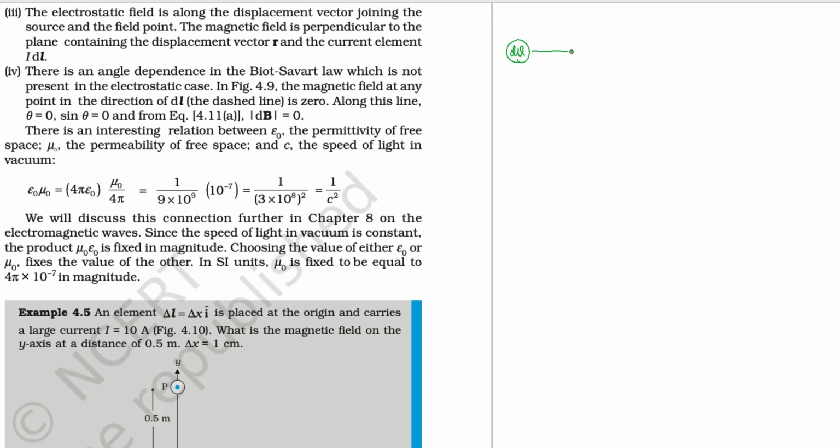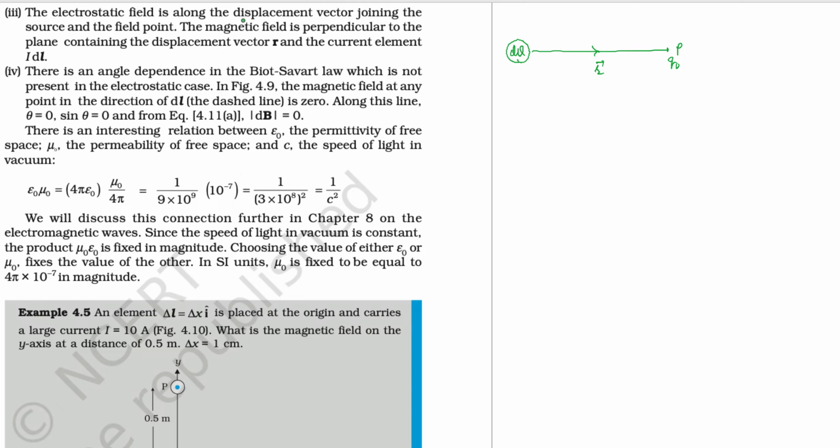You take some point over here, this is a point P, and here is your test charge. So what is the direction of electric field? The direction of electric field is along the direction of the position vector, or displacement vector.